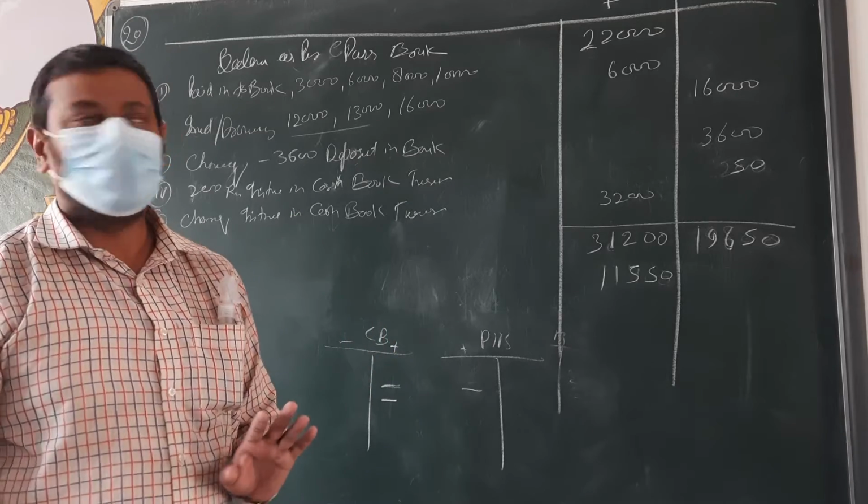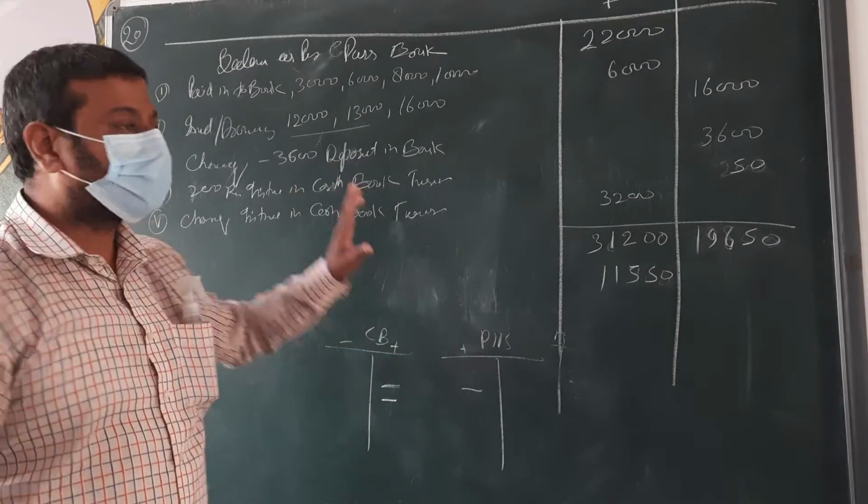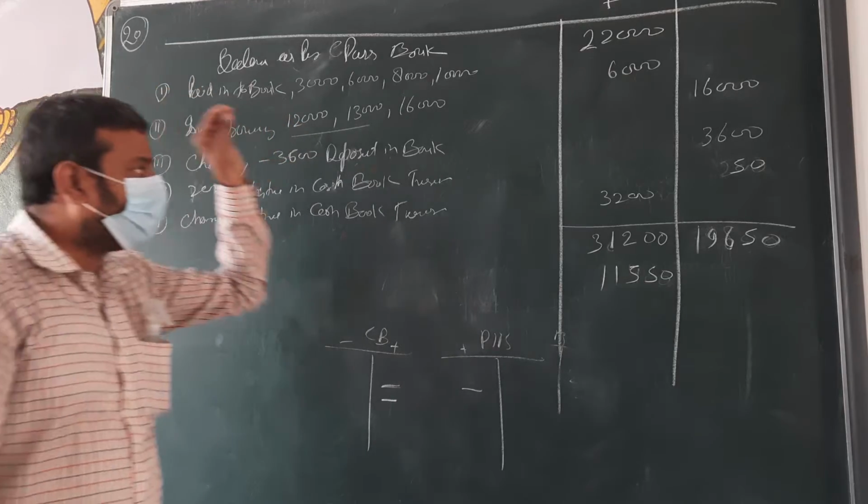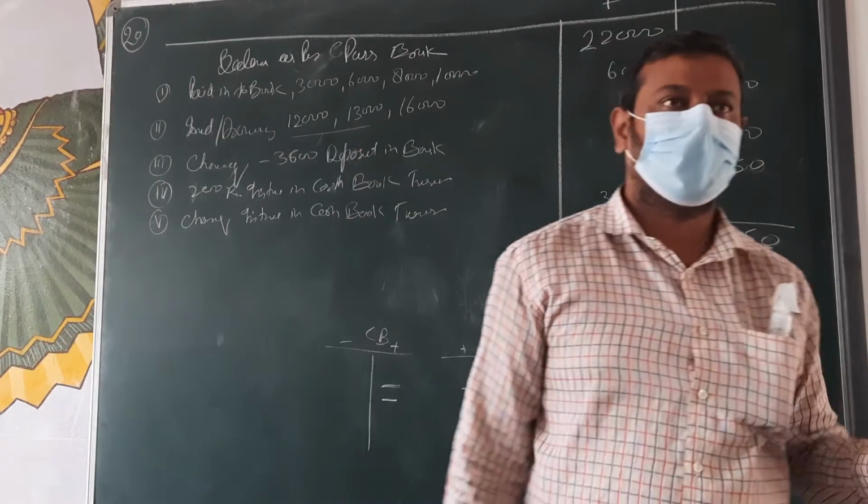Everyone? The main thing, beta, is to clear these things: how we are going to add and how we are going to less the amount.